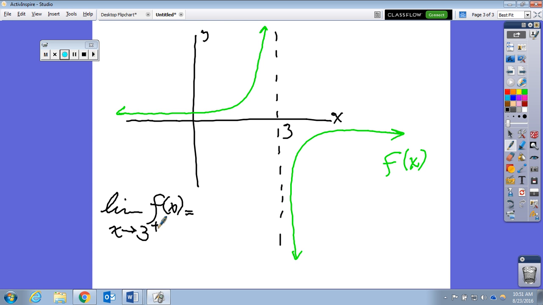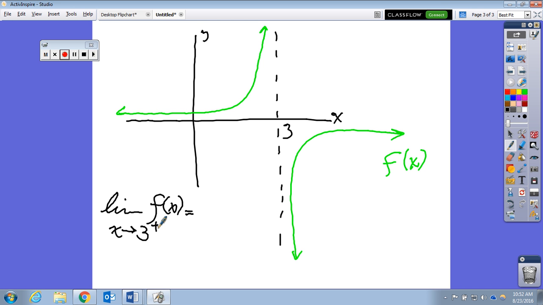This recorded video I will eventually upload as soon as I set up an account, and you will have access to this. So what this means is, what is the value of this function f of x as x approaches 3 from the right-hand side? We could start from anywhere to the right of 3. I don't have to start way over here. I can start really close. It doesn't matter. Just start somewhere to the right of 3 and trace it along and see what value f of x is approaching. Is it approaching some value?